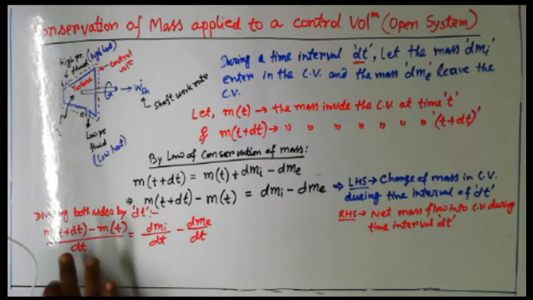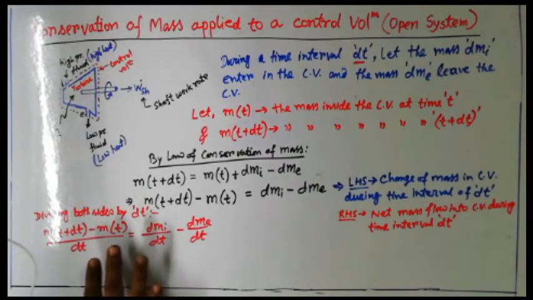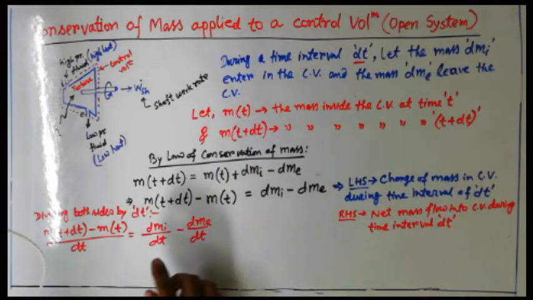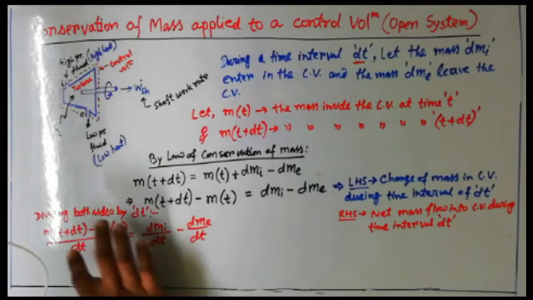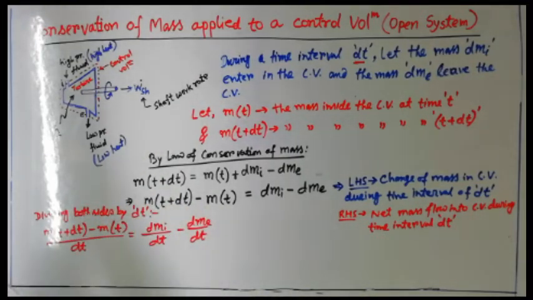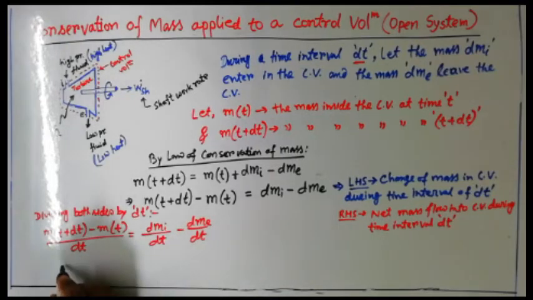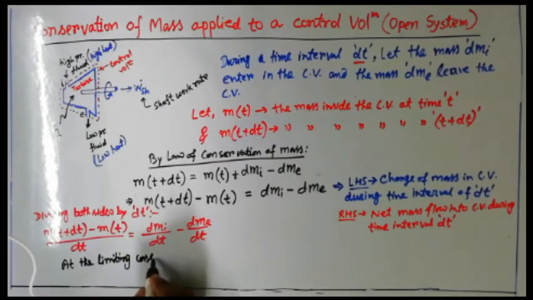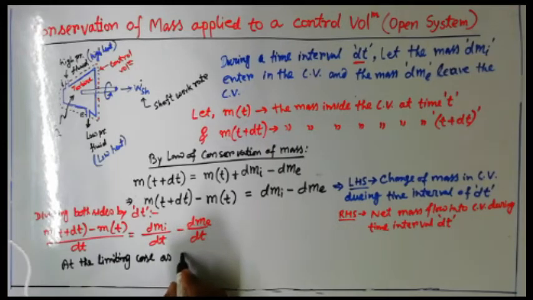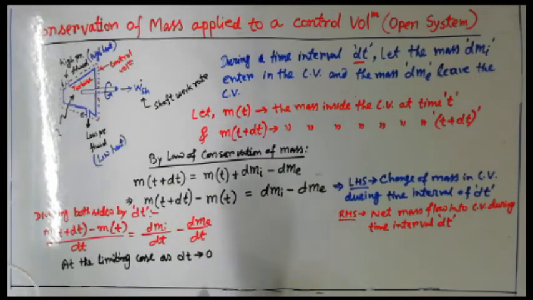If we consider this left hand side with respect to dt tends to 0, it is very familiar to you from the mathematical background, as it gives the definition of a derivative, isn't it? So if we consider the limiting case, as dt tends to 0, for this whole equation, how will the equation change? As a result of that, how will the equation be changed?